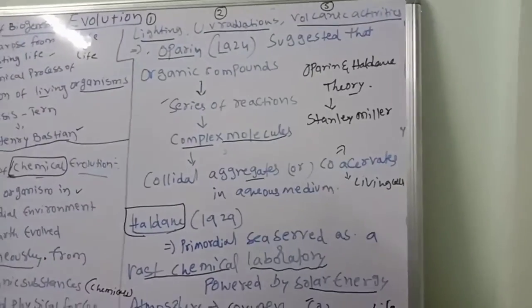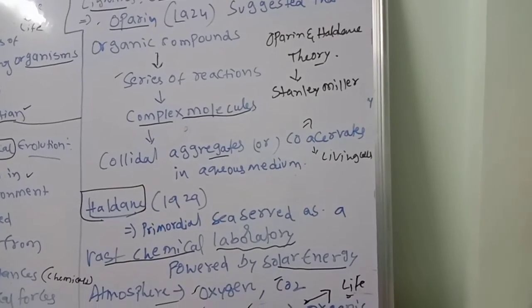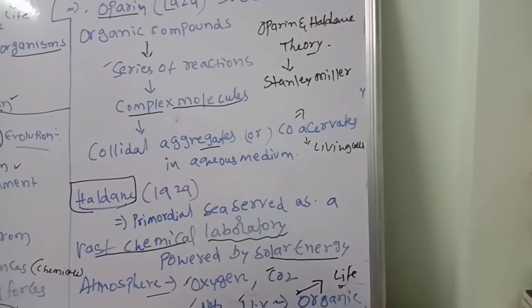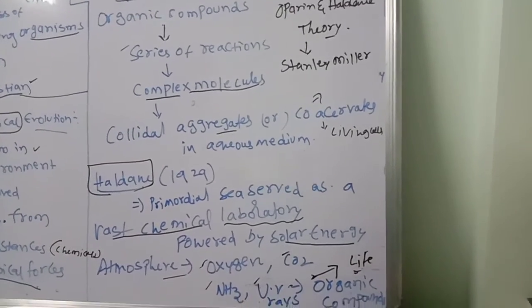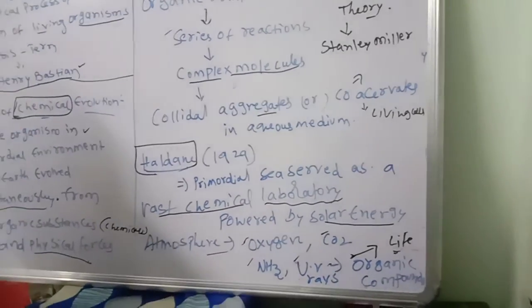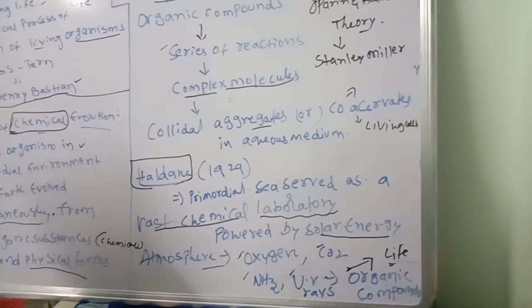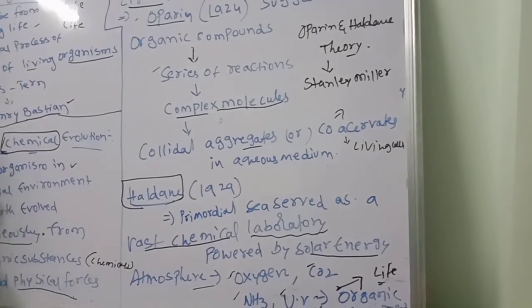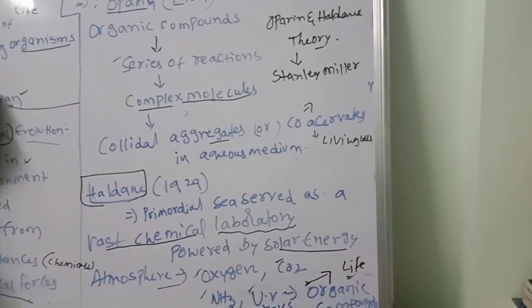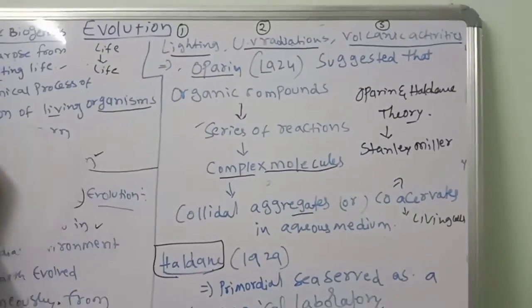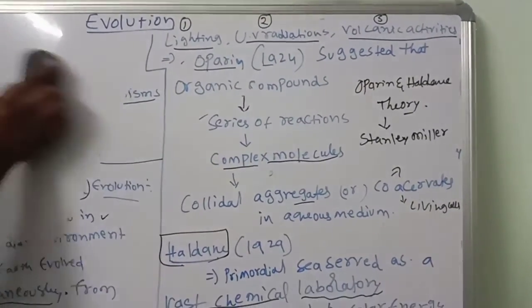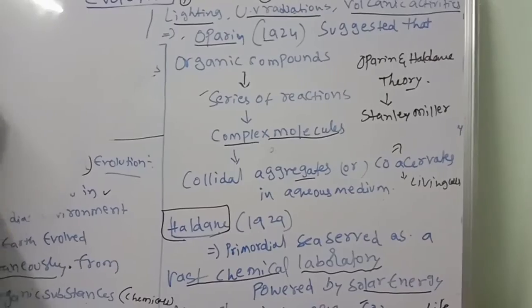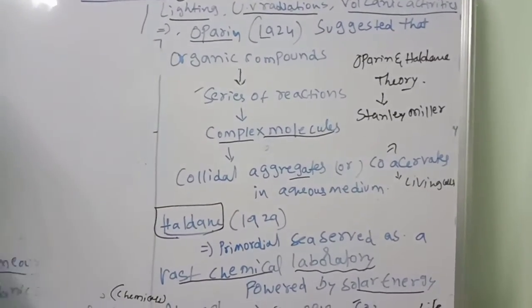Stanley Miller came and explained this theory in experiment mode. So the next concept is how that all happened. These are the things we have to discuss.